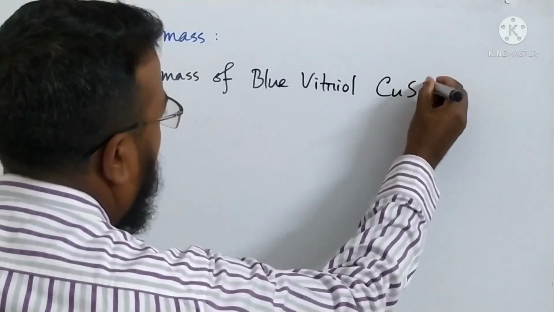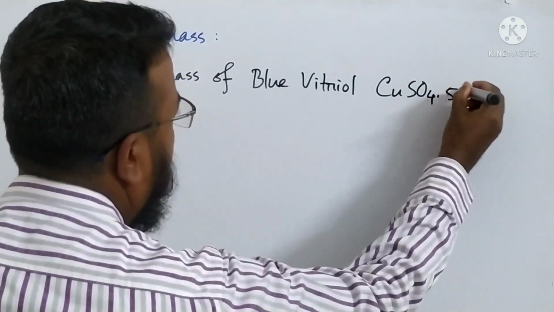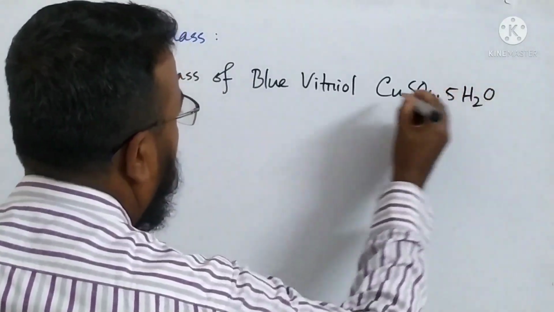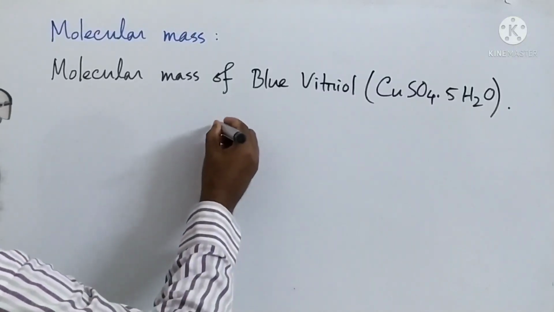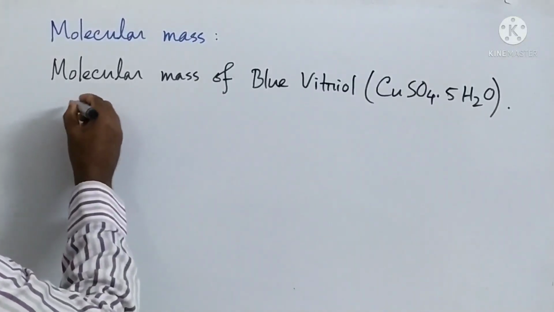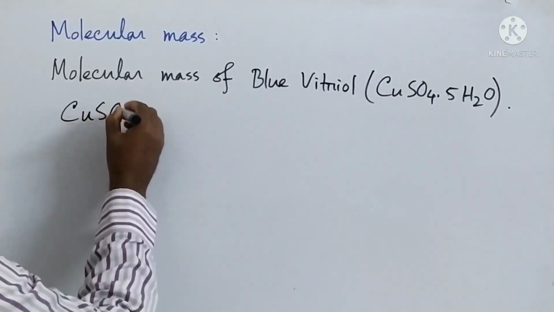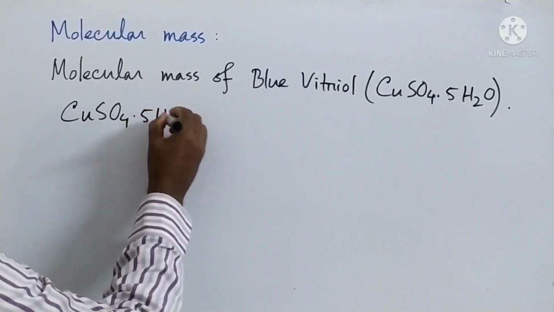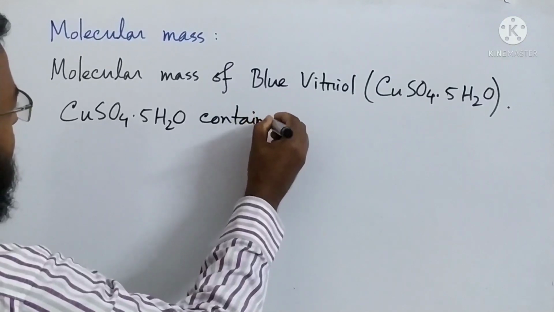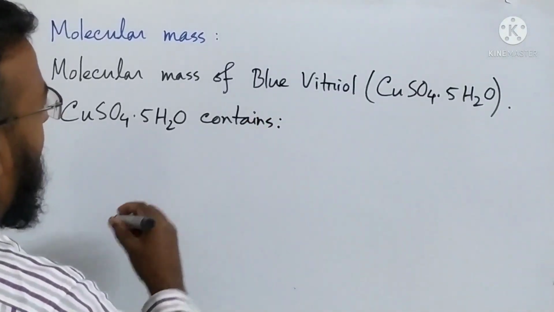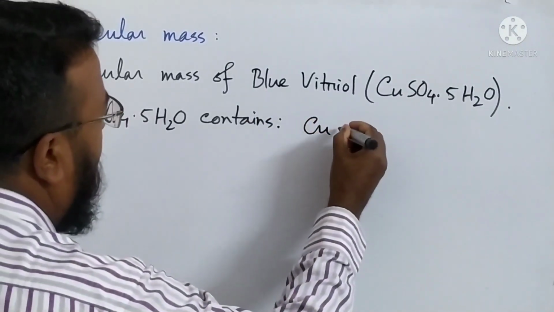Formula is copper sulfate. This is the formula of blue vitriol. Okay, now this blue vitriol contains how many copper atoms? It is 1.